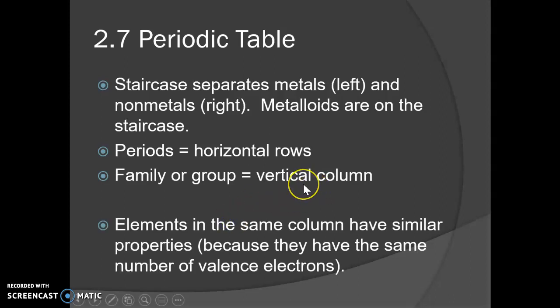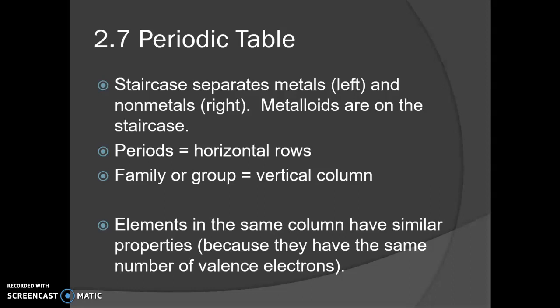And then elements in the same column, the reason we care about this is because they're going to have similar properties. So that's why sometimes we call them a family, just like you probably have similar properties to people in your family. You might look like people in your family. You might have similar values or have similar interests. And it's the same thing with elements. So they tend to have similar properties, and that's because they all have the same number of valence electrons.